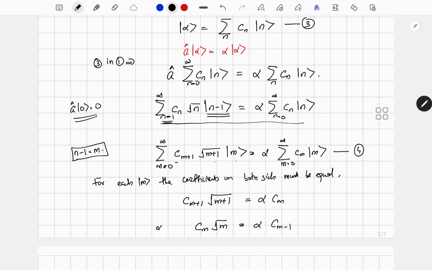Okay, because ket m and ket m plus 1 are completely independent, they are orthogonal to each other. That we already know, because remember the ket n is the eigenstate of a Hermitian operator.